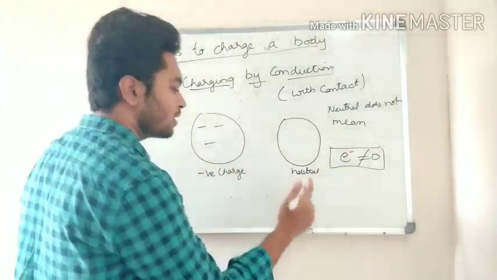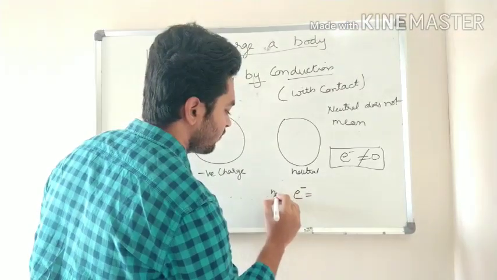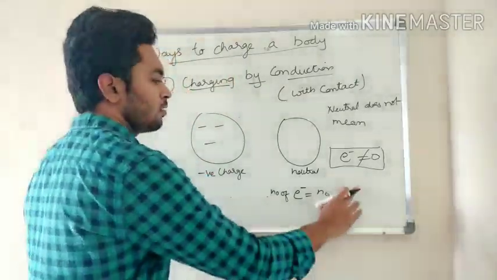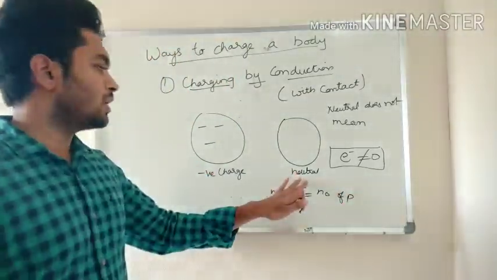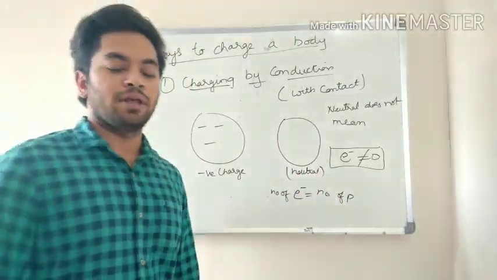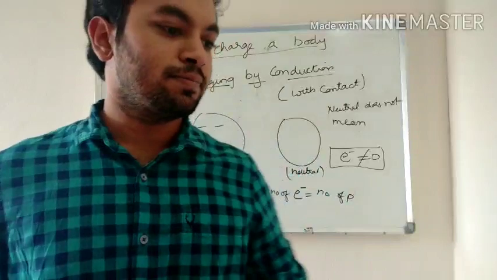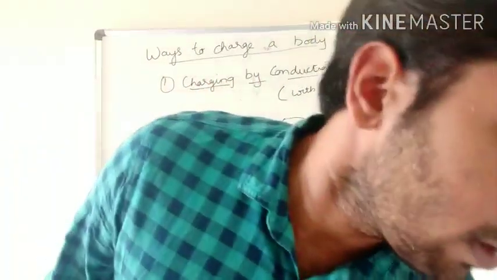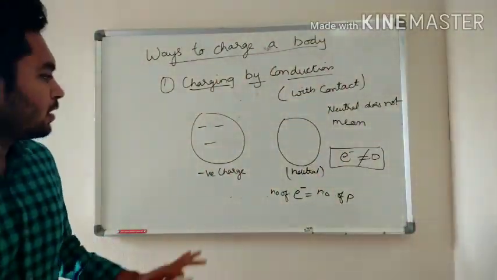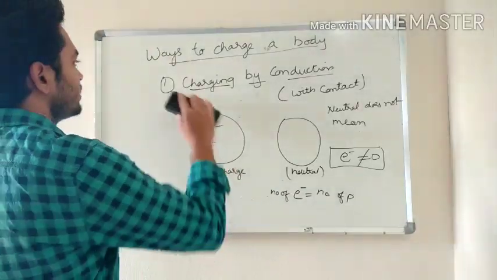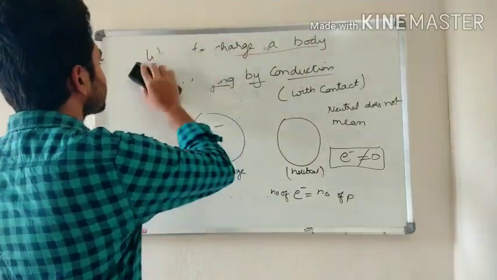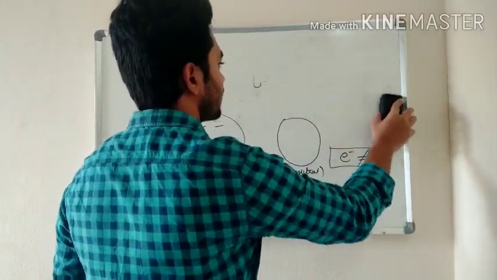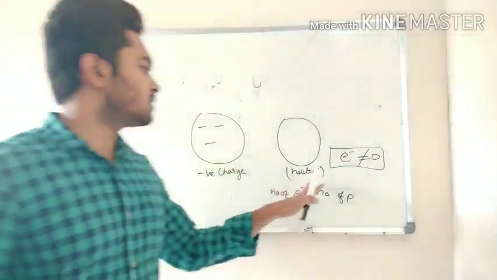Neutral means the number of electrons is equal to the number of protons. That body is called a neutral body. Right? Understood? Fine. Now this is a negative charged body and this is a neutral body.